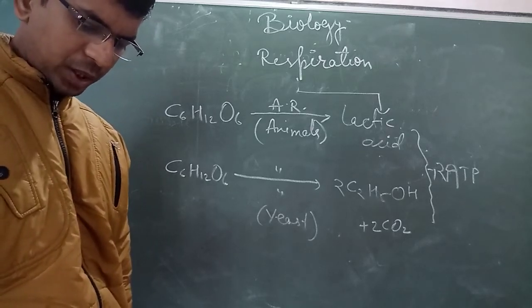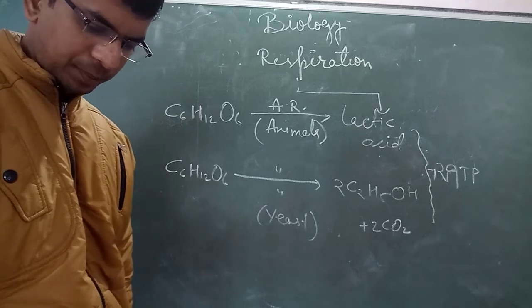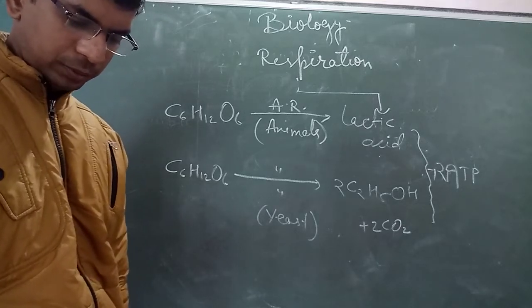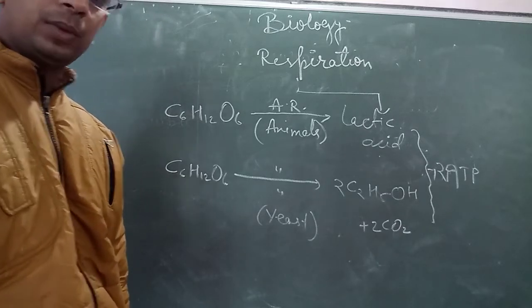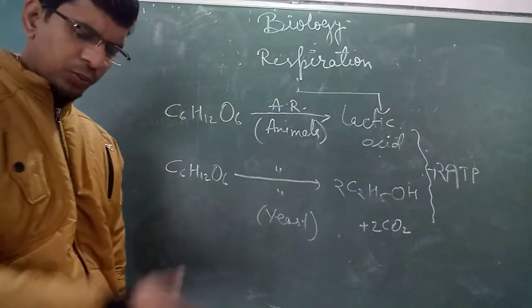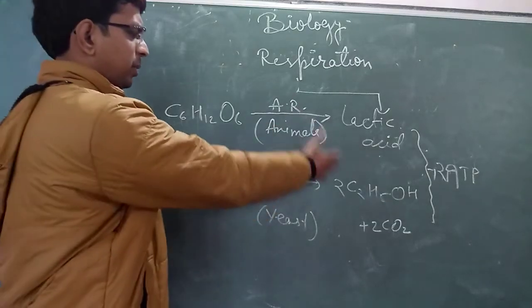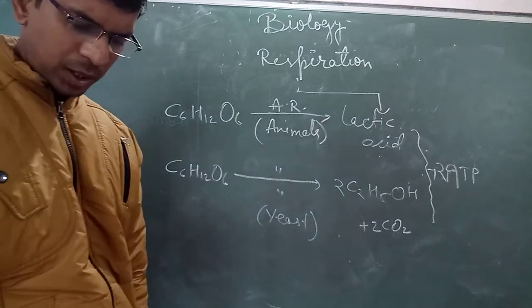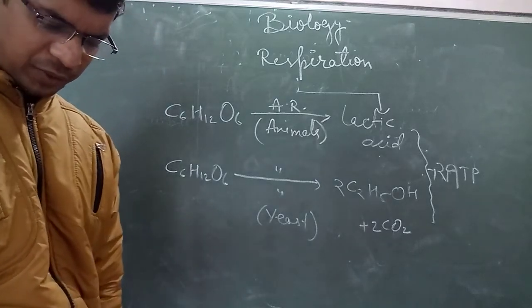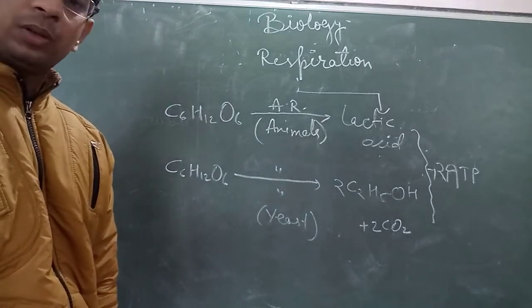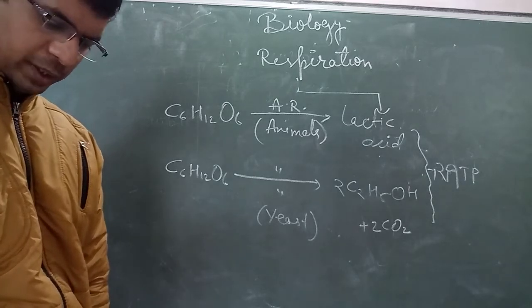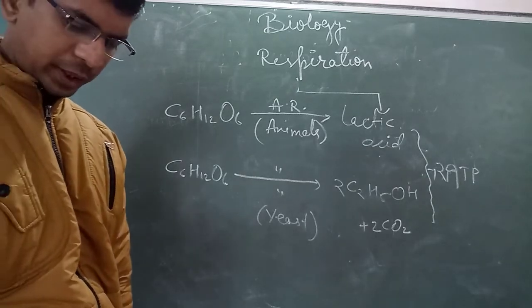Lactic acid is produced in animals, and it is toxic, which causes muscle fatigue. No CO2 is produced in animals, but in the case of the plant, CO2 is produced. Some basic points are given that we have already discussed. So you can study these by yourself. There will be no doubt certainly.